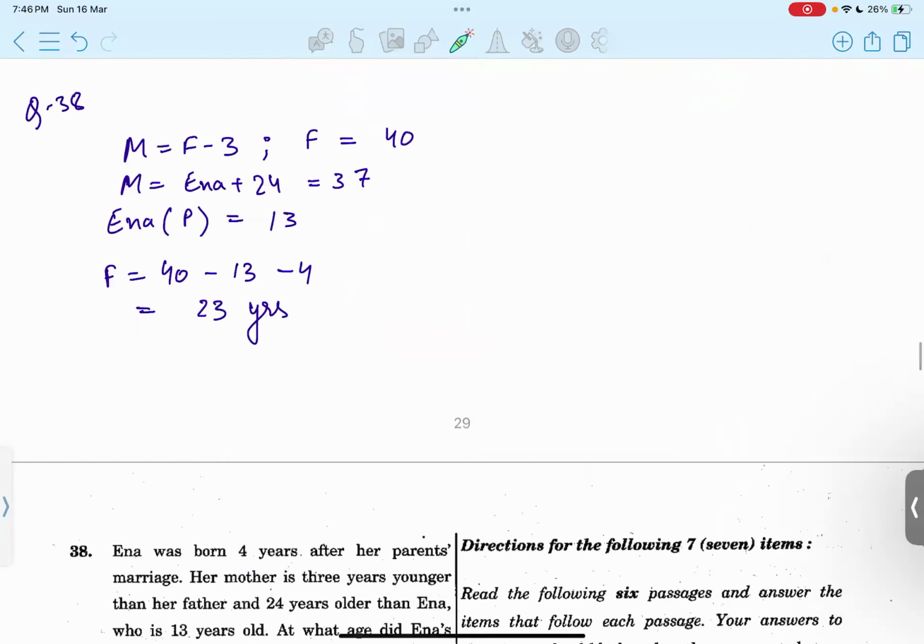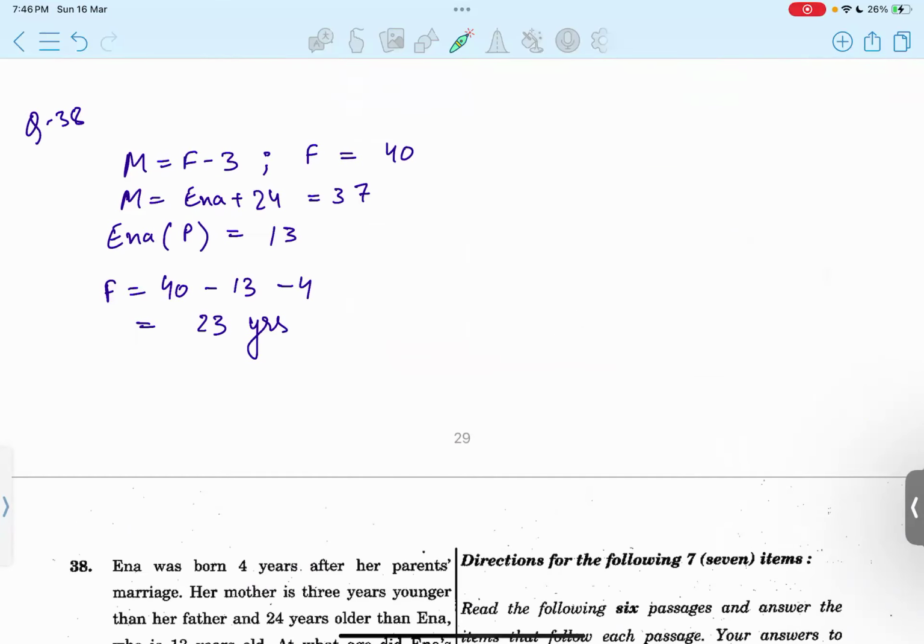So we can just solve, like we get the age of her mother, that would be 37. Anna's present age is given, that is 13. And that's how we get her mother's age also here. If we put these values here, 37 gets the father's value as 40.